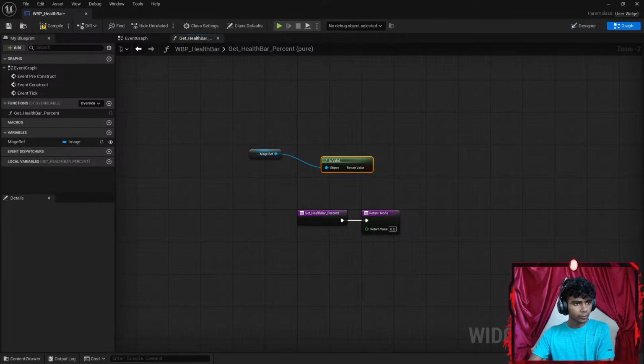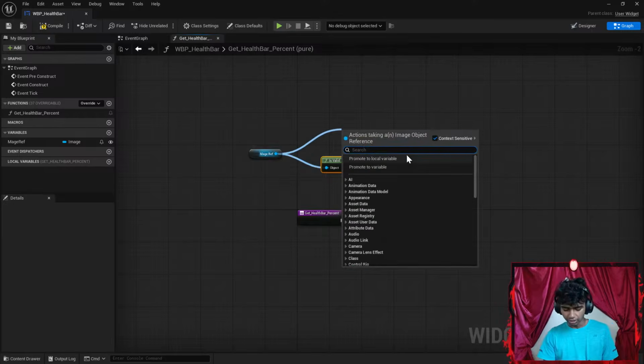So let's scroll all the way up here. Okay, let me scroll down real quick. Hold up, guys, getting the part where the instructions are. There, step 2. From mage ref, drag off and get current health. So I'm gonna go ahead and drag this. Let's go with current health.